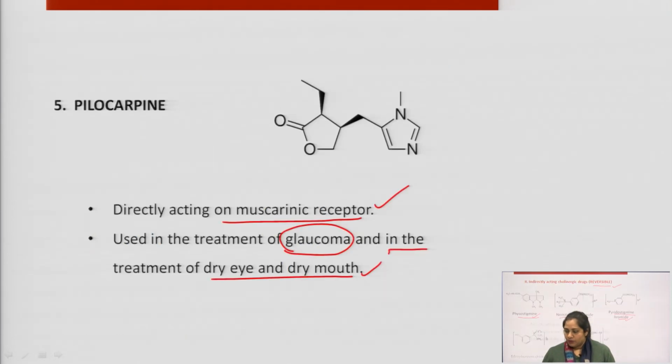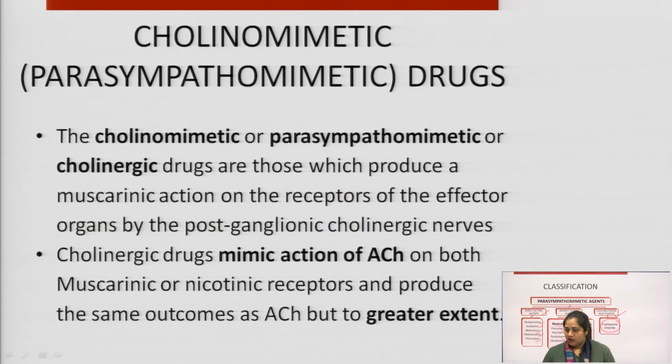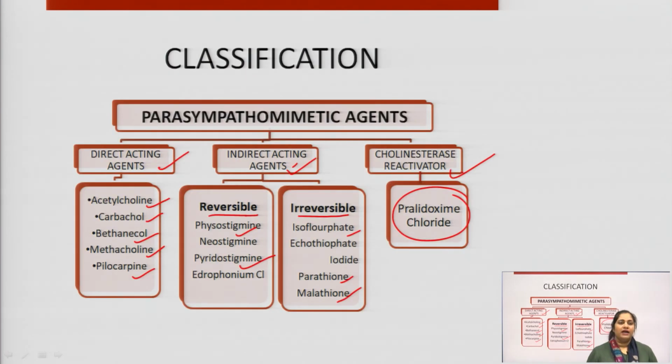So, let us have a quick revision of the classification. Parasympathomimetic agents have basically two categories, direct acting and indirect acting. In the case of direct acting, we have studied acetylcholine, carbachol, bethanechol, methacholine and pilocarpine. Apart from that, we have indirect acting, both reversible as well as irreversible, which we will study in detail in the next lecture.